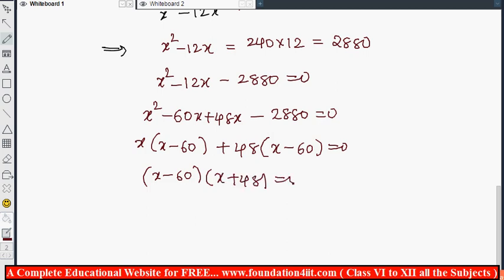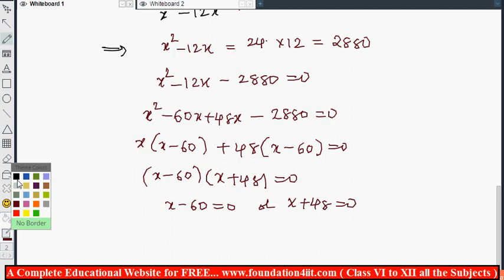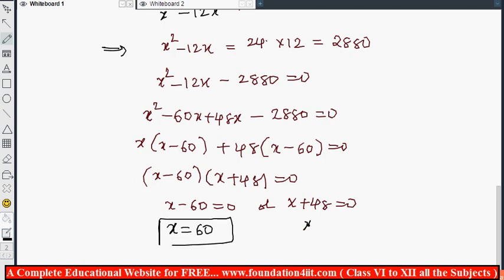By applying the zero product rule, we can take x minus 60 is equal to 0 or x plus 48 is equal to 0. From this directly we can write. So x minus 60 is equal to 0, so x is equal to 60. We got positive, and one more is x is equal to minus 48.